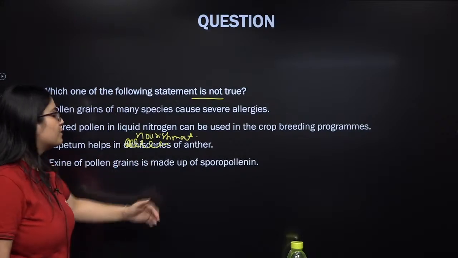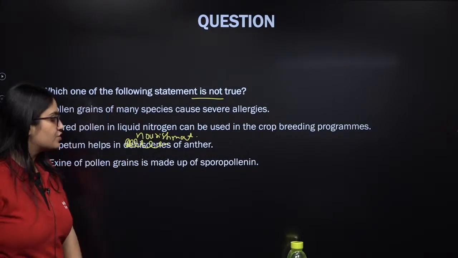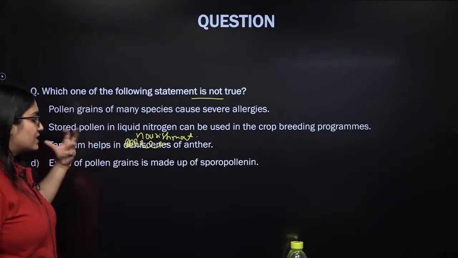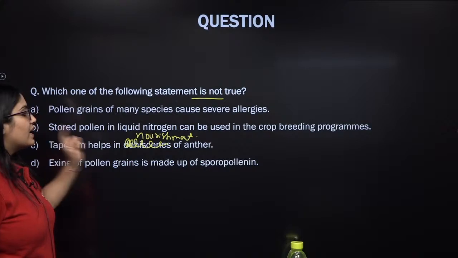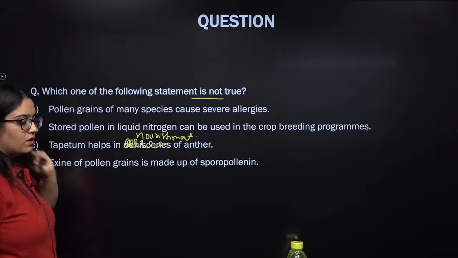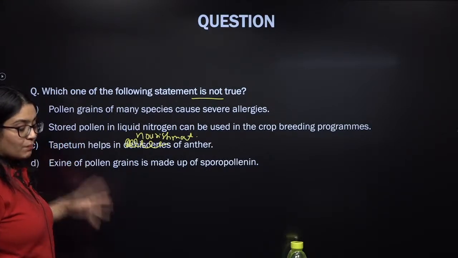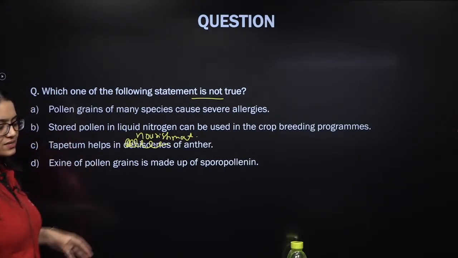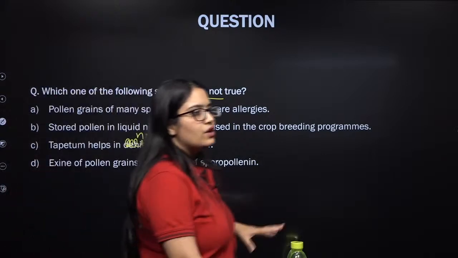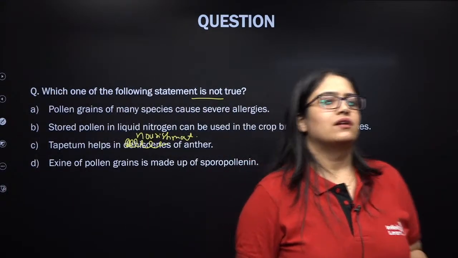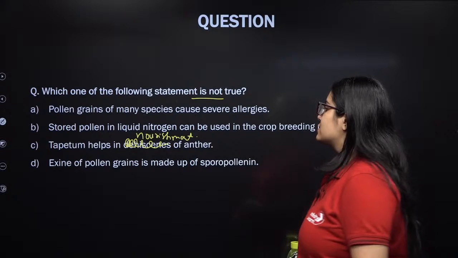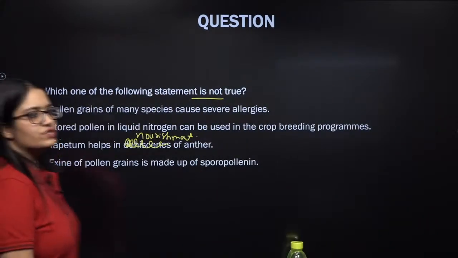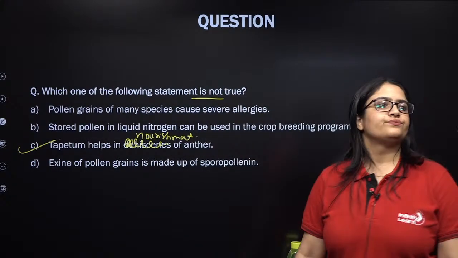The exine of the pollen grain is made up of sporopollenin, which helps in fossilization of the pollen grain and in protecting the internal structure of the pollen grain, my dear students. Remember, sporopollenin is made up of organic compounds that make it so resistant that it cannot be degraded by any known enzyme, acid or alkali. Is this clear? So all these statements are correct except C. Is this question clear, guys? Any doubts till now? Next question then.